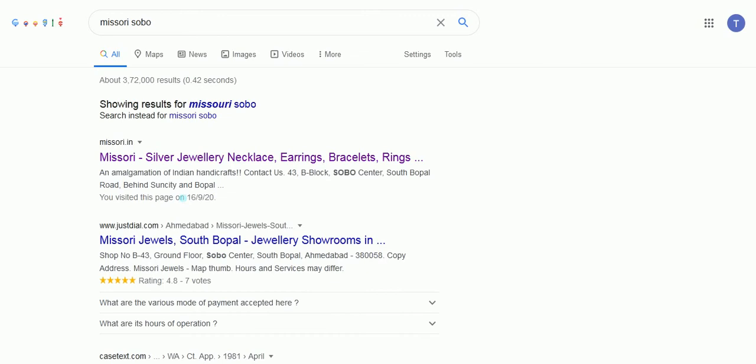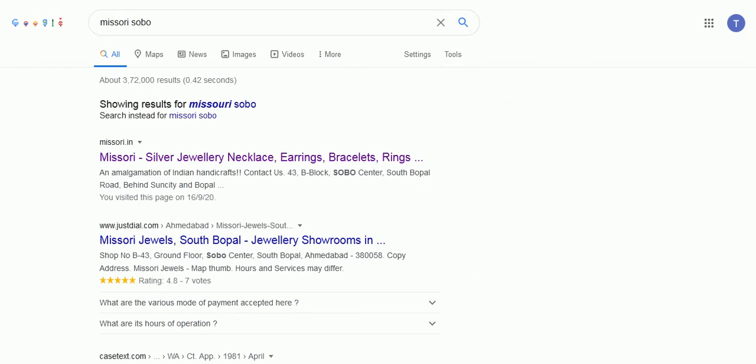They are keeping on updating it. So this results into Google search engine using their keywords properly and they have fixed Missouri Sobo, so they can look on to missouri.in firstly. So this is on, we can say, site level.